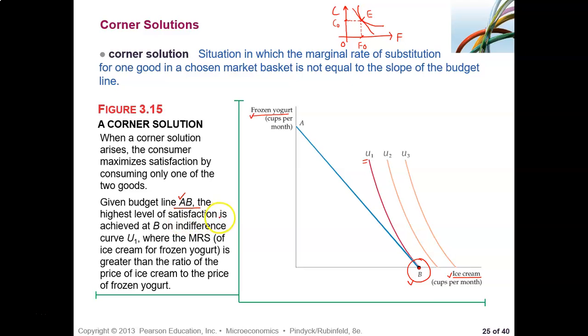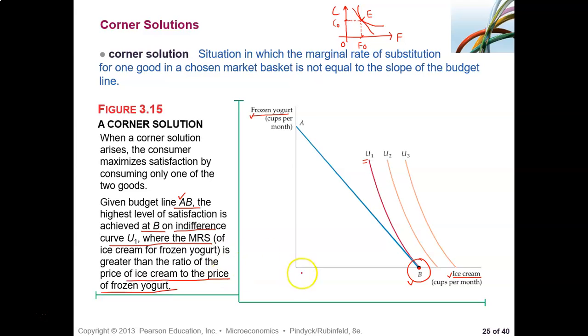The highest level of satisfaction is achieved by B on indifference curve U1, where MRS is greater than the ratio of the price of the ice cream to the price of the frozen yogurt, right? And still, look at that. Still here, he's not satisfied.